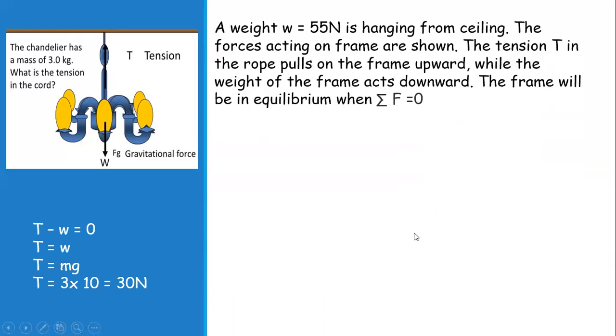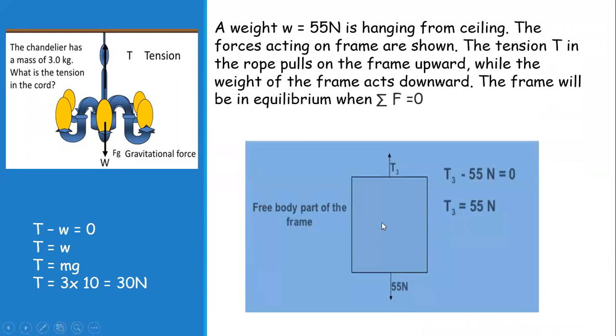In this case, we say tension minus W must be equal to zero, or tension is equal to weight, and we know that the formula of weight is mg. Mass is 3 kilogram, and g, acceleration due to gravity, is taken as 10. So 3 into 10 is equal to 30 newtons. So the tension in this cord is equal to 30 newton.